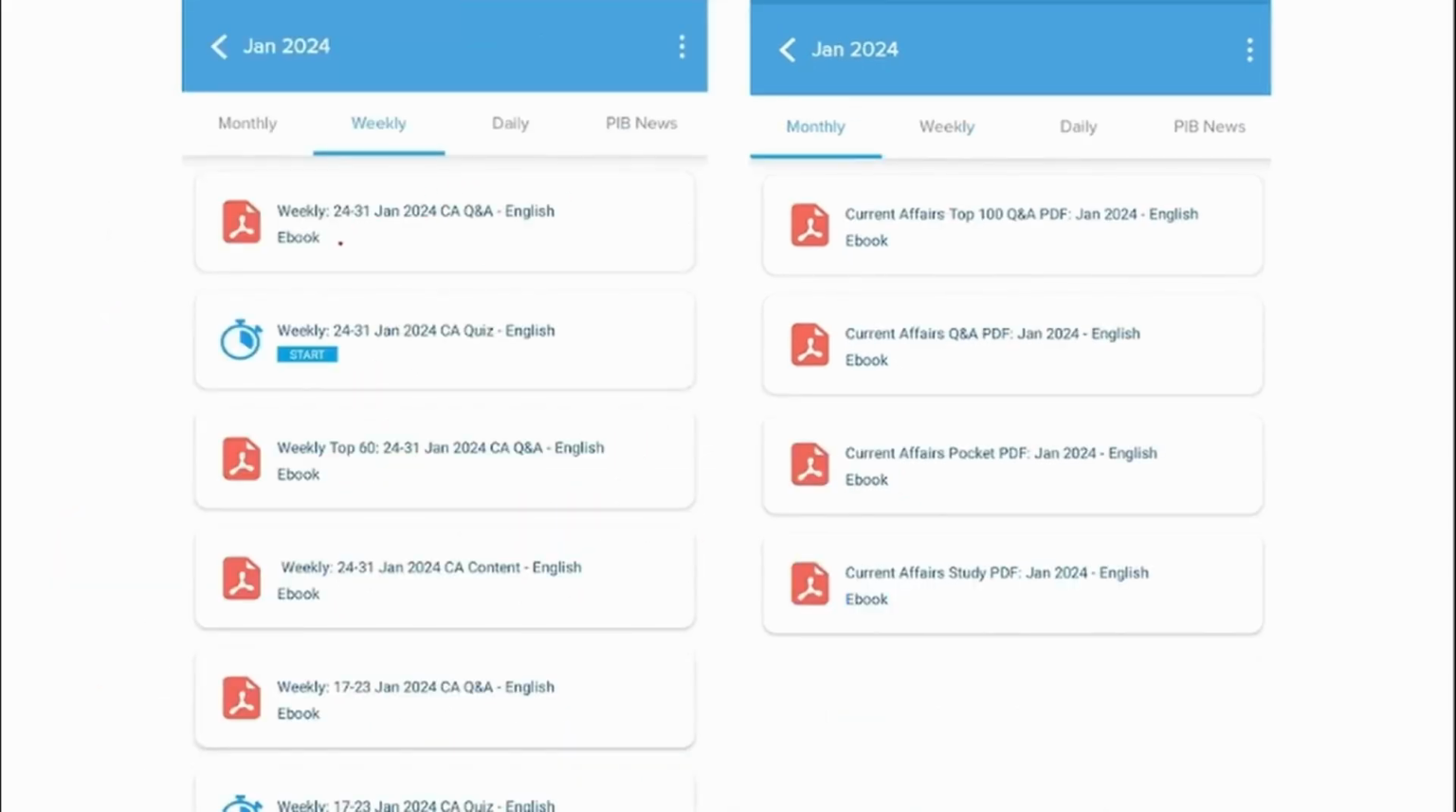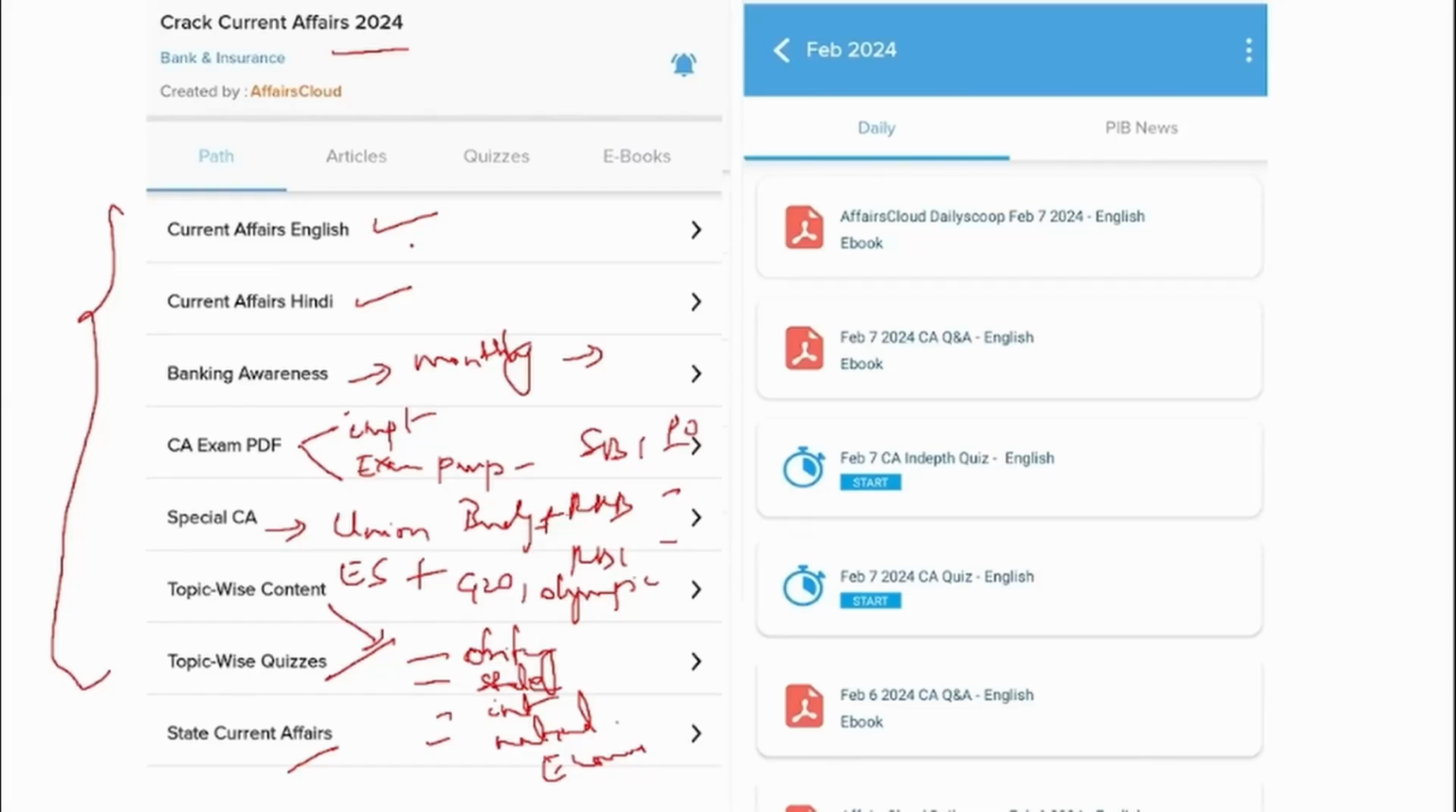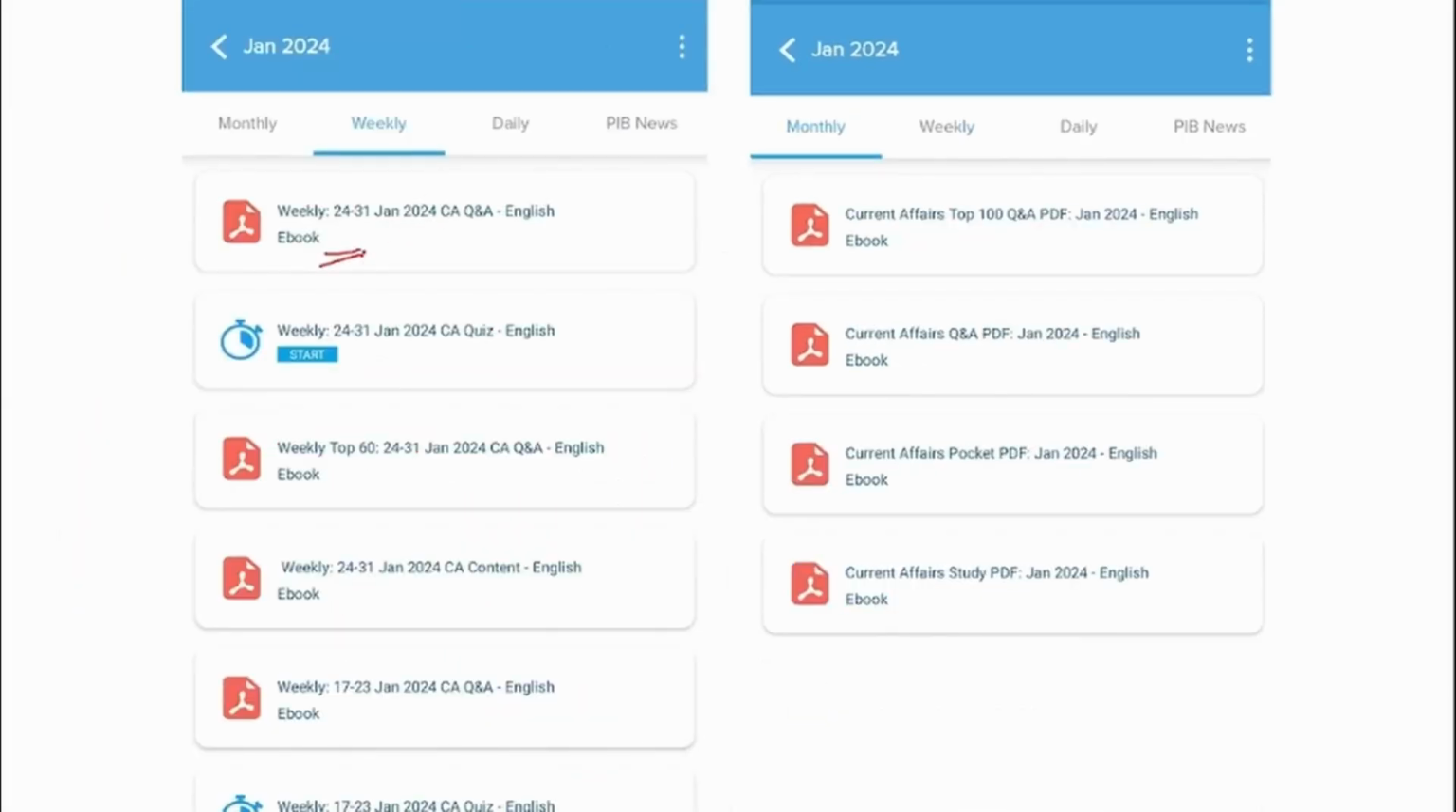Now, here if you see, we provide you with the day-to-day PDF, and this we provide you with the weekly PDF. So that particular week news will be compiled into a PDF and in question and answer format in English and will be uploaded here. And to strengthen your learning, you can also attend the quiz. Here we provide you with the entire news of that particular week.